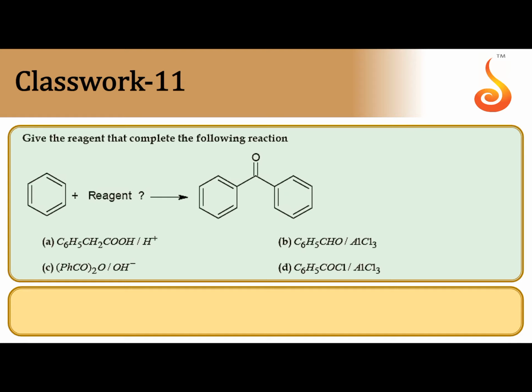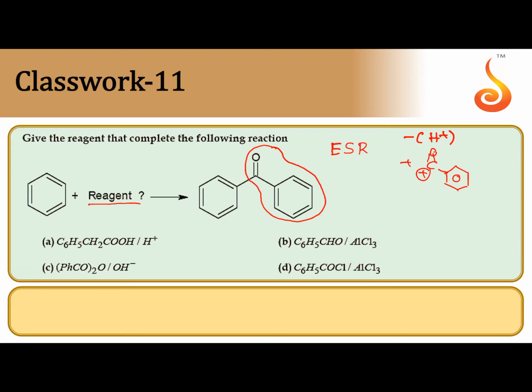Give the reagent that completes the following reaction. Benzene plus reagent gives benzophenone. So what is happening here? The C6H5CO group is replacing H plus of the benzene ring. So this is an electrophilic substitution reaction. H plus of the benzene ring is substituted by the benzoyl carbocation.